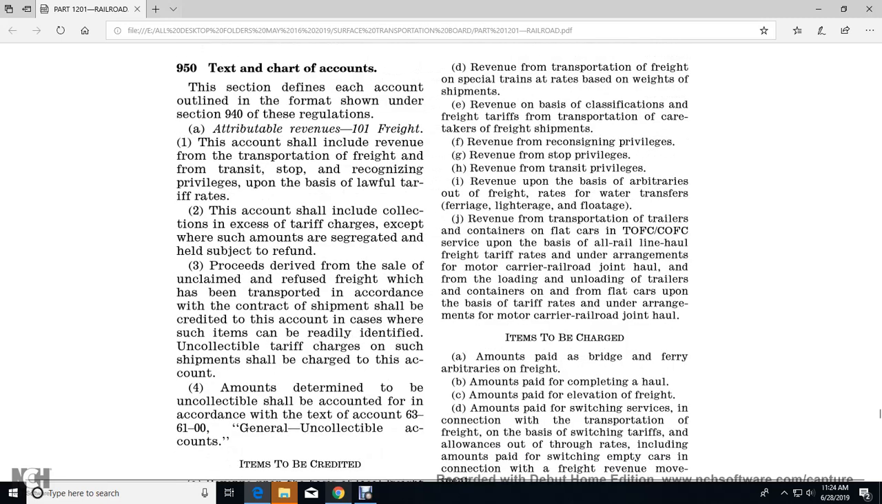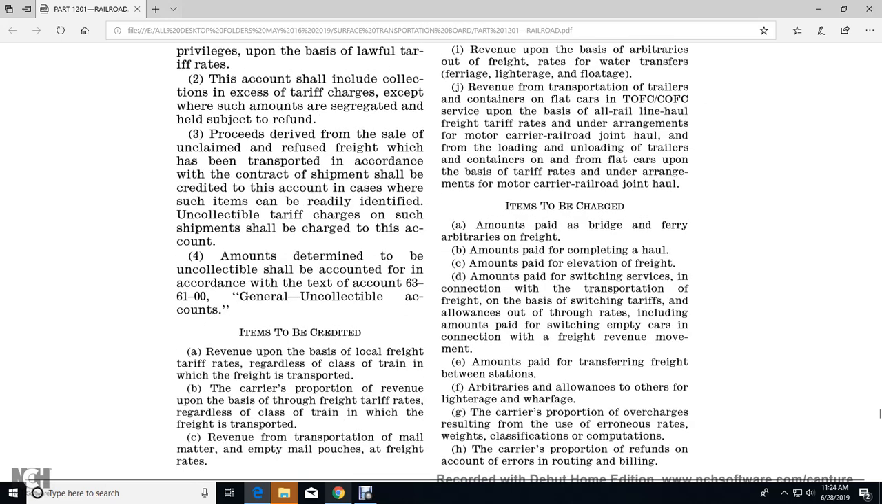Revenue from the transportation of trailers and flat cars, container service, with the base for all rail line haul of the freight tariff rates under the agreement of the motor carrier and railroad joint haul, from loading and unloading trailers and containers of the flat cars upon the base of the tariff rates under arrangement with the motor carrier and railroad joint haul line. Or items to be charged.